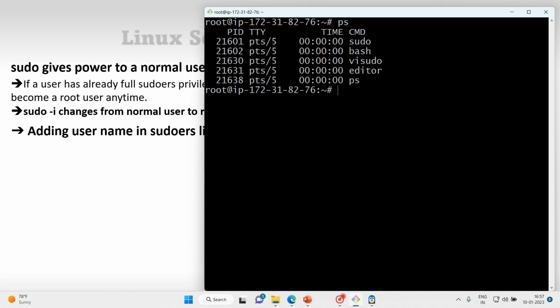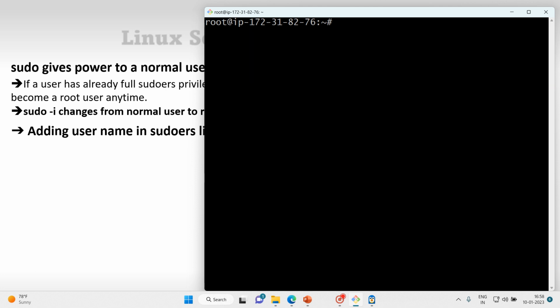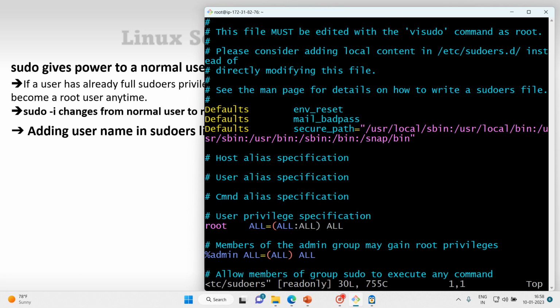Okay, all are stopped. Let me clear it. So that's how you can use visudo to directly get that file, or another way of accessing it is vim /etc/sudoers. Yes, it is. You got it.